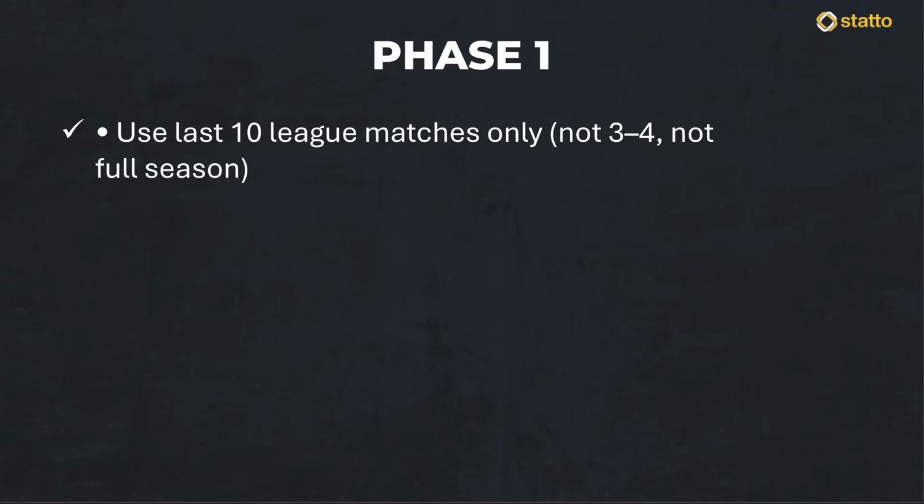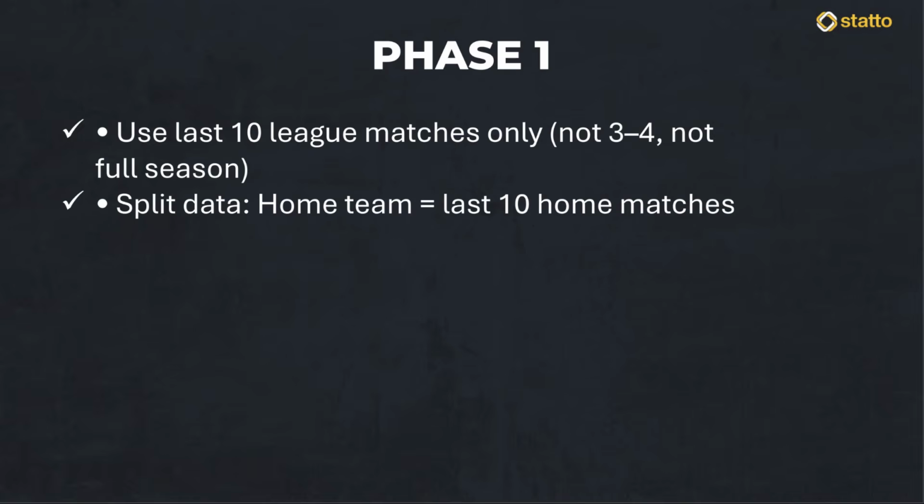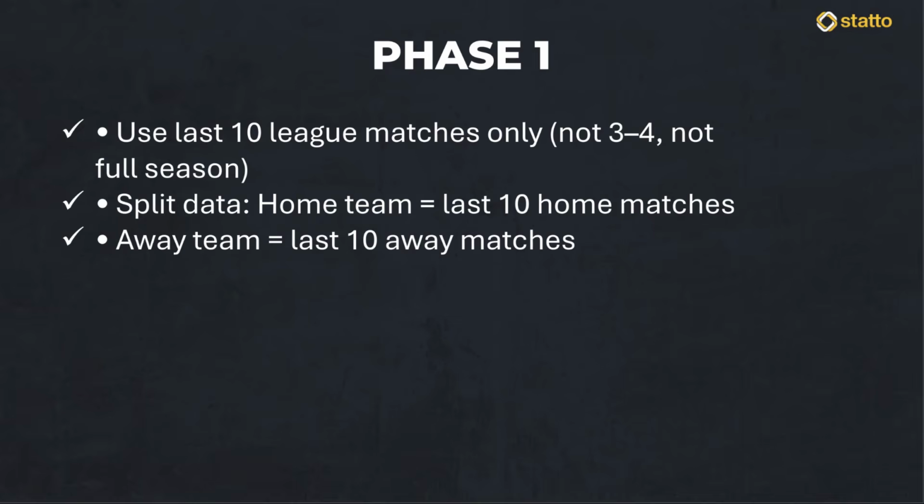I used to make this same mistake myself, but it was only when I started looking at bigger datasets that my sports investing started to improve. How we approach this correctly is by looking strictly at the last 10 league matches for each team. But here is the secret. We split the data between home and away form. For the home team, we only look at their last 10 matches played at home. For the away team, we only look at their last 10 games on the road. This matters because teams often play with a completely different tactical setup and intensity depending on the stadium.